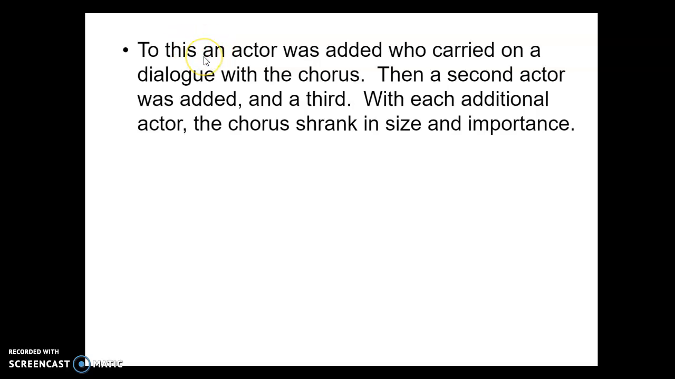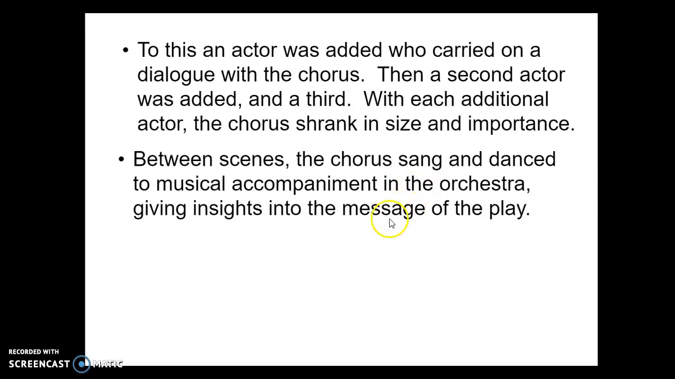Guys, to this was added an actor who carried on a dialogue with the chorus. Then a second actor was added and a third. With each additional actor, the chorus shrank in size and importance. Between scenes, the chorus sang and danced to musical accompaniment in the orchestra and gave insights to the message of